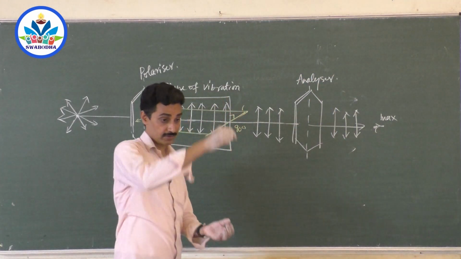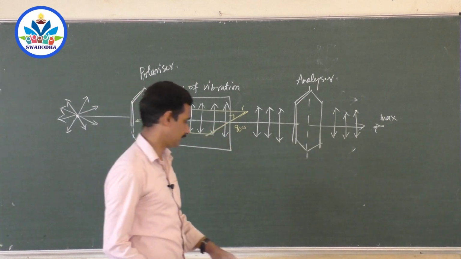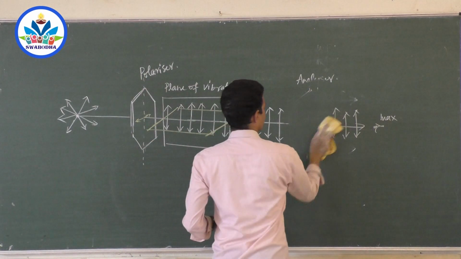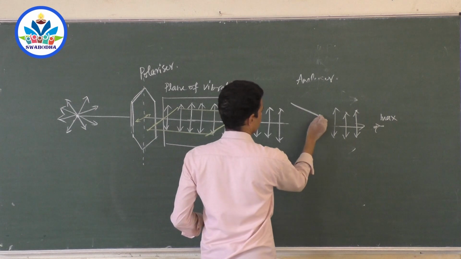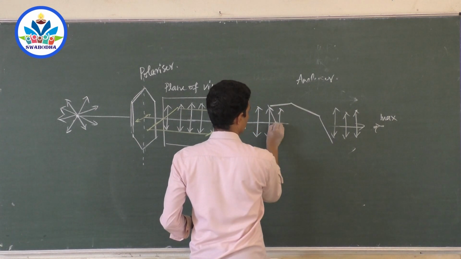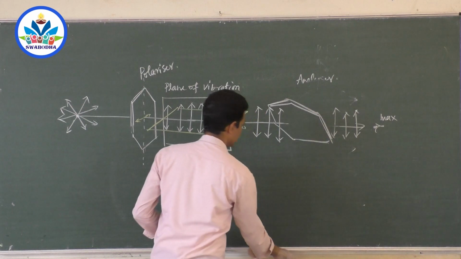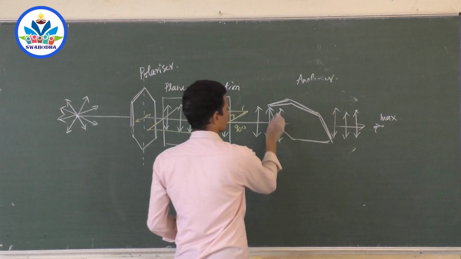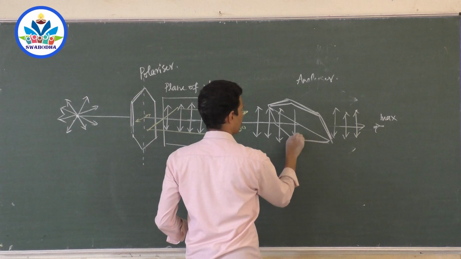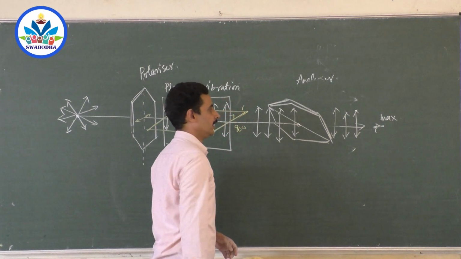Turn the analyzer slowly till it becomes 90 degrees. What happens? When you turn it to 90 degrees, the axis of this is like this, and these vibrations hit it like this.